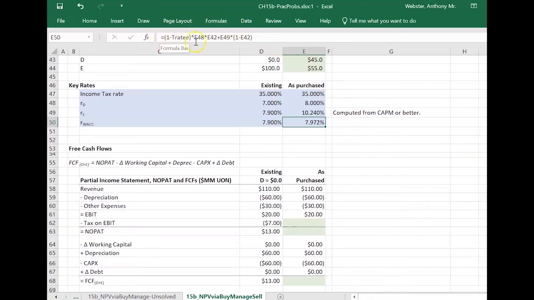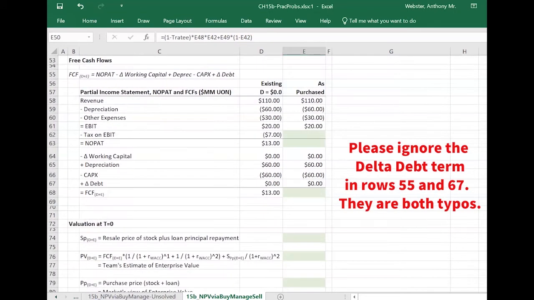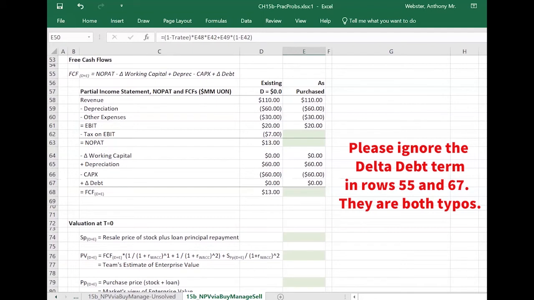And you can see what I've done here. I've used our formula for weighted average cost of capital: 1 minus the tax rate times our weight of debt times our debt interest, plus our weight of equity times our equity cost of capital. So what we're going to need to estimate the enterprise value in this case is 2 things. We need to know the free cash flows we're going to get from year 1 of operating this company and year 2 of operating this company. And then we also need to know the free cash flow that we're going to get from selling the company at the end of year 2.